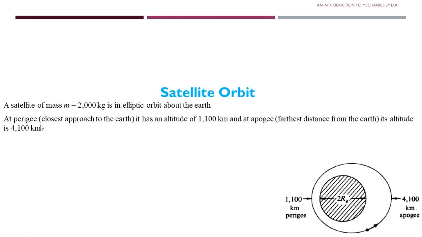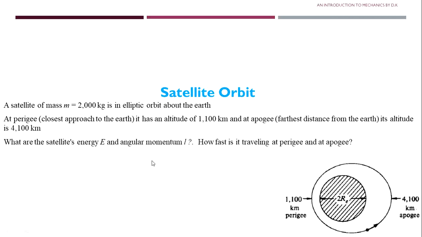So at perigee, the closest approach to Earth, it has an altitude of 1100 kilometer, and at apogee, the farthest distance from the Earth, it is 4100 kilometer. Now our aim is to find the satellite energy and angular momentum. How fast is it traveling at perigee and at apogee?